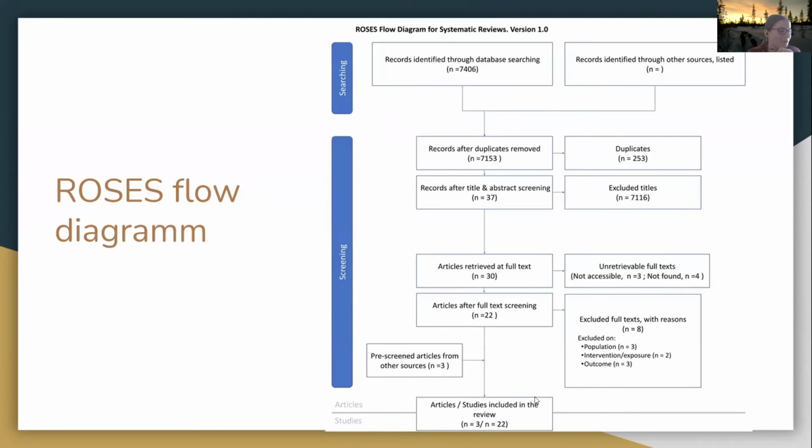So in the final review, there are 22 plus 3 articles and studies included, and at this point we stopped since our question was a systematic mapping question and not a review question.